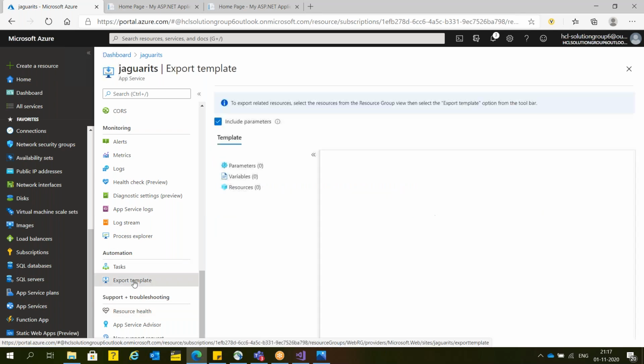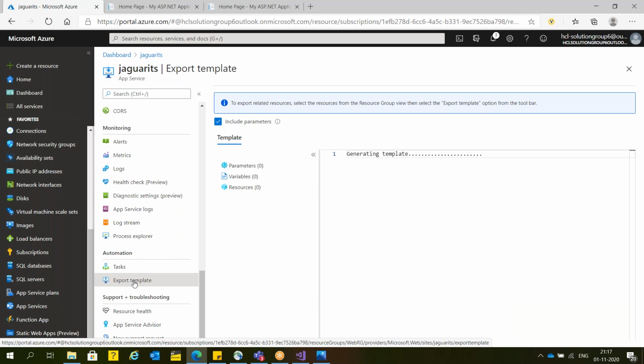Okay. Now, as of now, we are covering everything manually, but later on, as I said, we will cover automation also. For the automation, we will cover Windows PowerShell, Azure PowerShell, and ARM template.